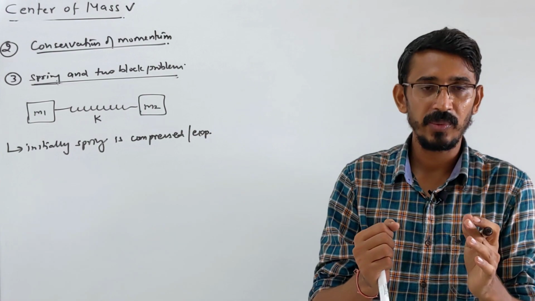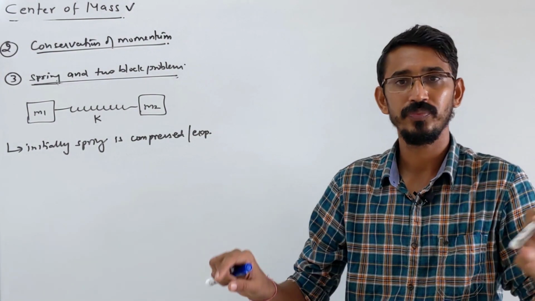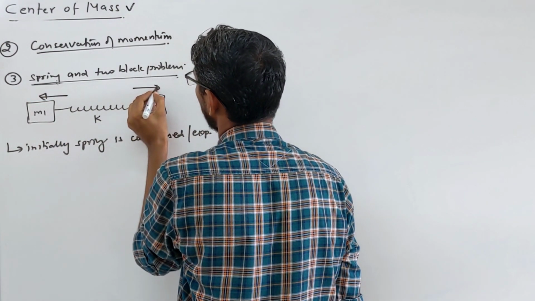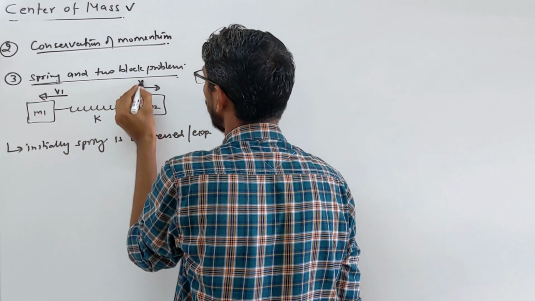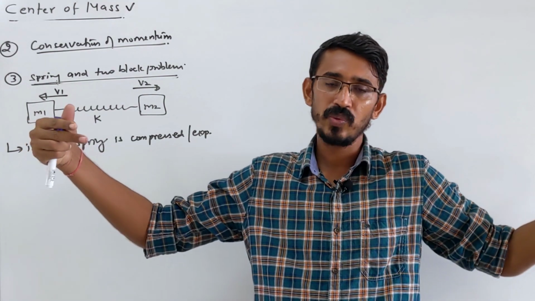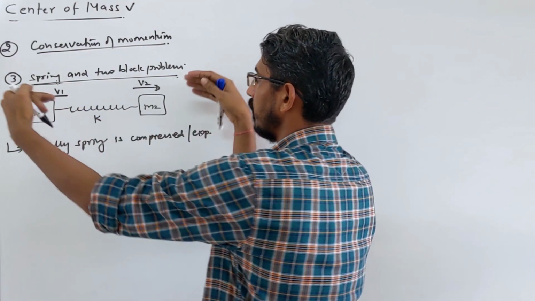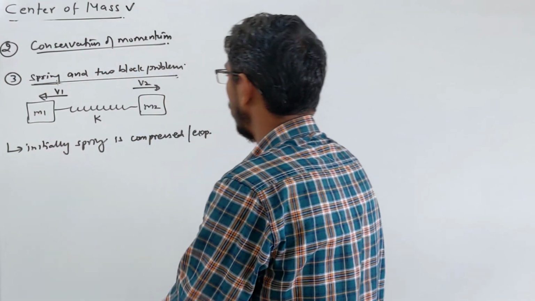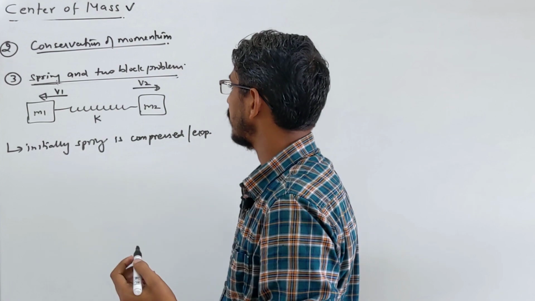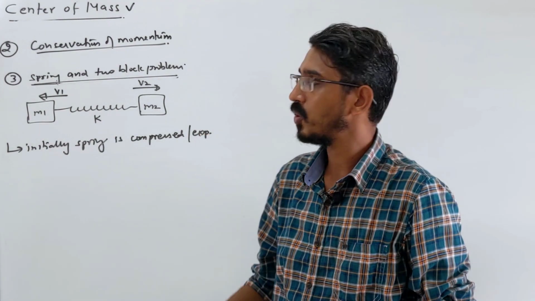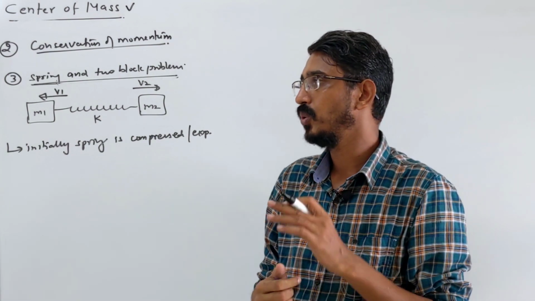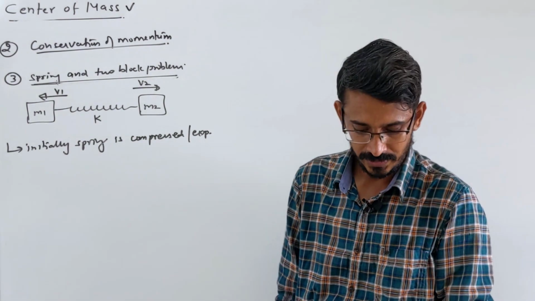Like this. Now you leave the blocks, so the blocks will move. Suppose they are compressed, then the blocks will move in opposite directions, like this one moves with velocity v1, this moves with velocity v2. Or if they were expanded, again they move opposite to each other, like they will try to come together that way, right? So here what questions will they ask you? Again these things only: velocity of any one piece is given, and they will ask the other piece. Or they can ask who has more kinetic energy, who has more velocity.